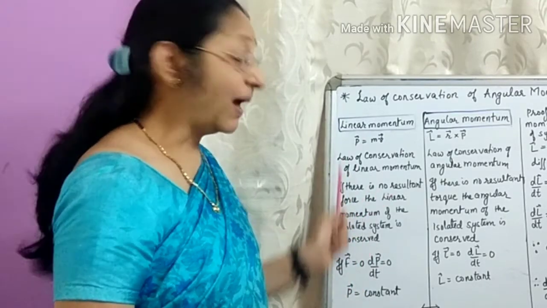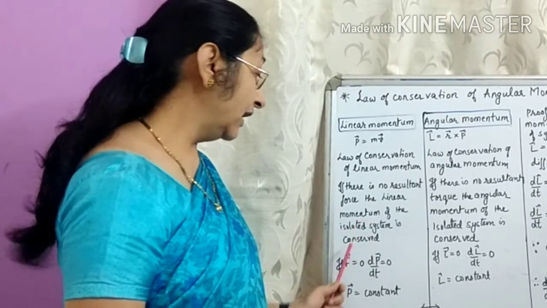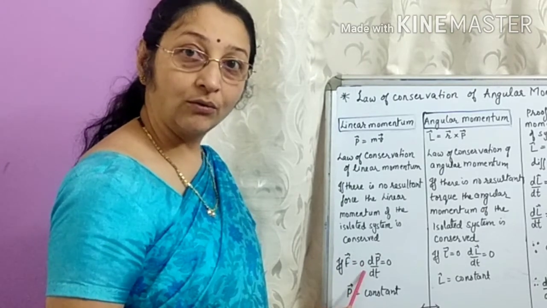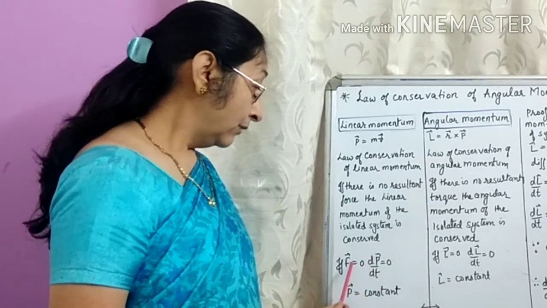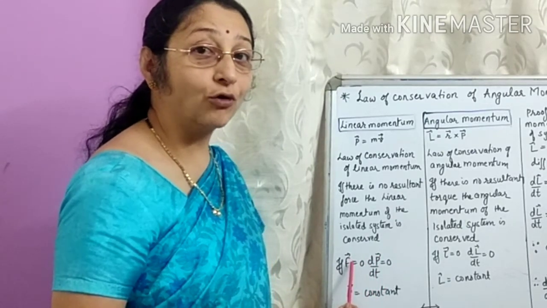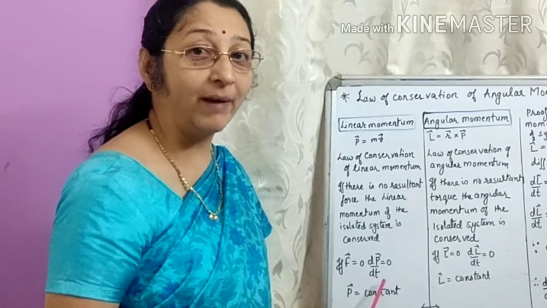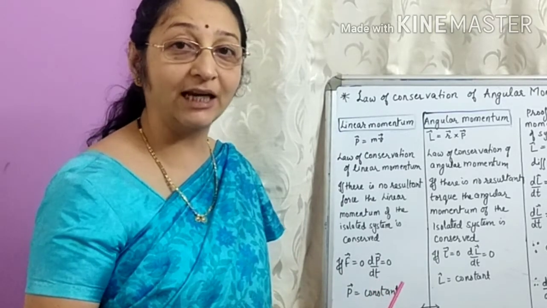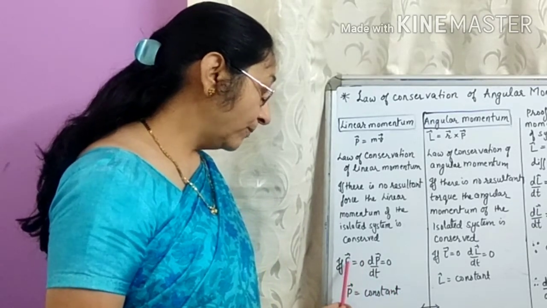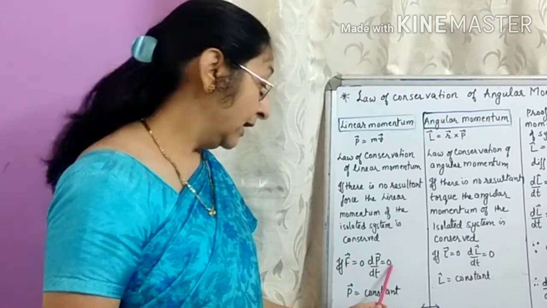How can I put this law, which I have stated in words, in mathematical form? If there is no resultant force, that is, if force is equal to 0, then dp by dt is 0. What is force? Force is the change in momentum per unit time, the rate of change of momentum. This is according to Newton's second law. So, force is equal to 0. So, force is dp by dt, rate of change of momentum. That will also be equal to 0.